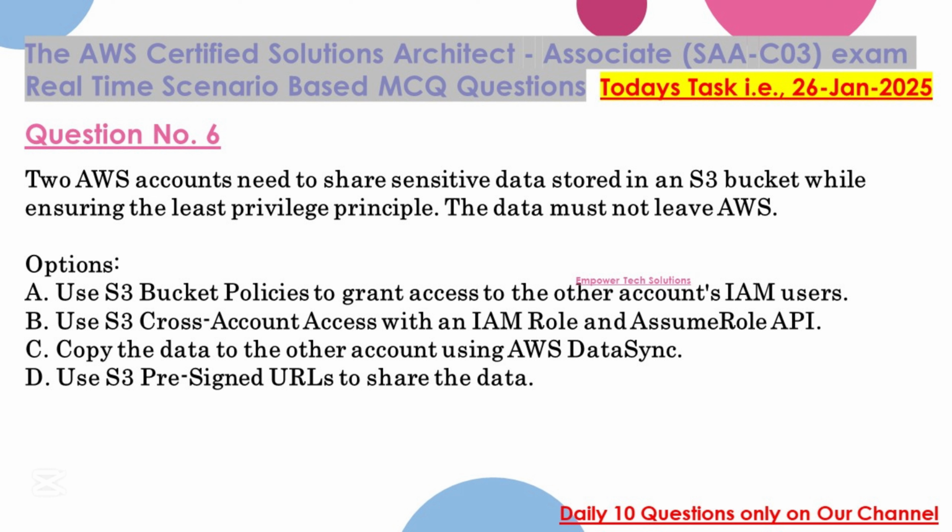The data must not leave AWS. Options: A. Use S3 bucket policies to grant access to the other account's IAM users. B. Use S3 cross-account access with an IAM role and assume role API. C. Copy the data to the other account using AWS DataSync. D. Use S3 pre-signed URLs to share the data.